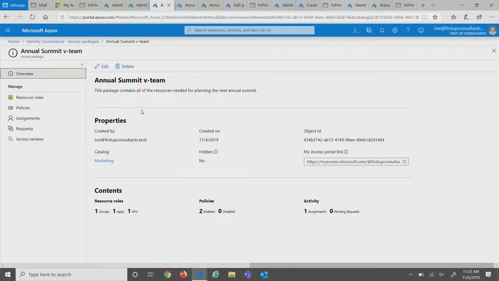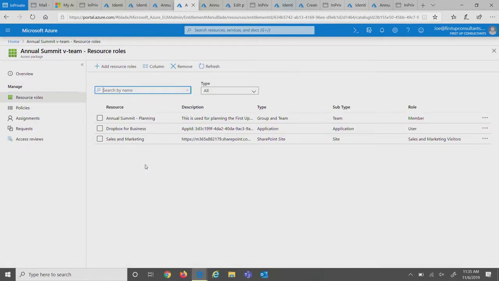So when we create an access package, there's a couple things that come along with it. The first thing is the resource roles. When I click in on resource roles, you get to describe and define what resources are associated with this package. So when a person gets approved, what are the things they need? You can add groups and teams. Those are security groups and Office groups. You can do SharePoint sites and third-party SaaS apps. So here, in this example, we have one team, one application being Dropbox, and a SharePoint site.